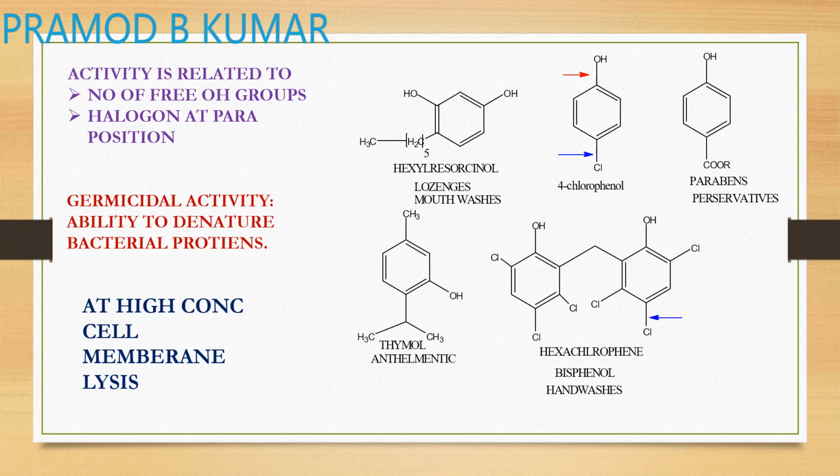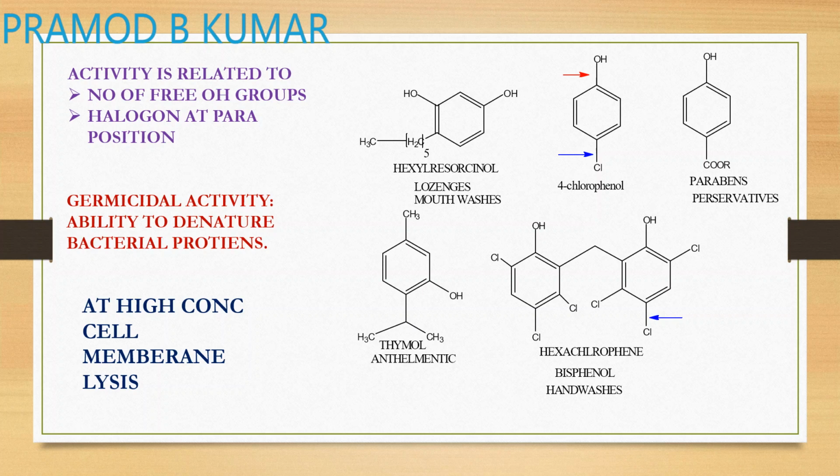What is the structure of hexyl resorcinol? It contains resorcinol, which is nothing but 1,3-dihydroxybenzene, and it contains a hexyl group at the 4th position. So that is your hexyl resorcinol. Next is 4-chlorophenol. Other examples of phenol derivatives are parabens.